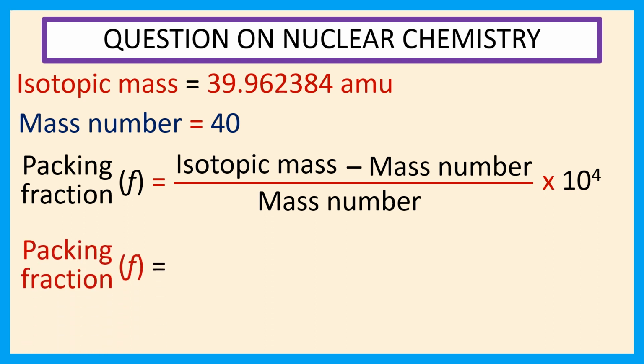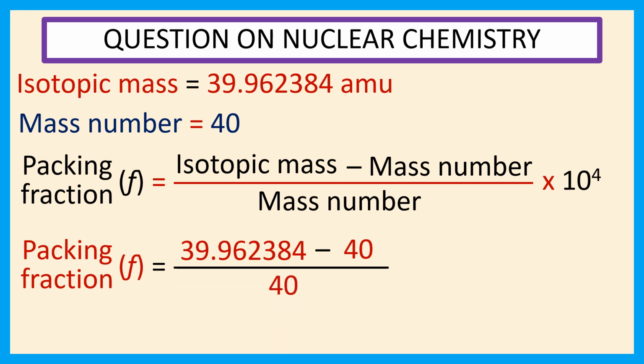Therefore, packing fraction F is equal to (39.962384, which is the value of isotopic mass, minus 40, which is the mass number) by 40 into 10 to the power 4, is equal to minus 9.404.